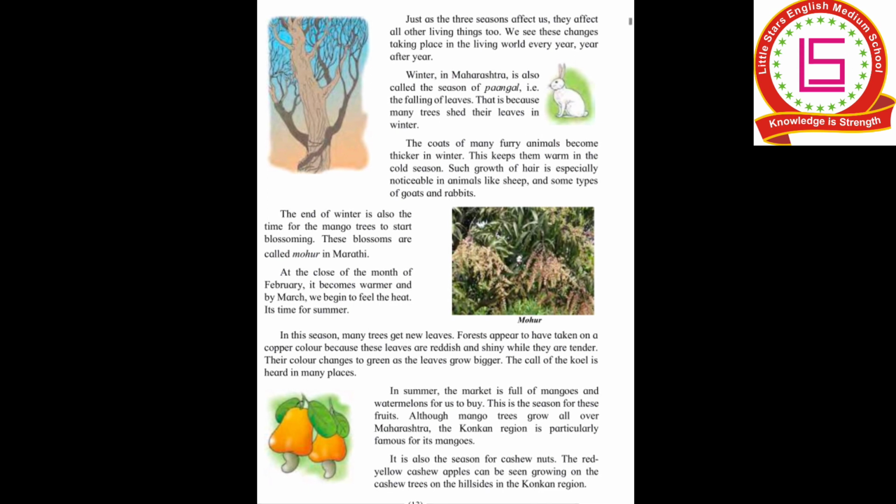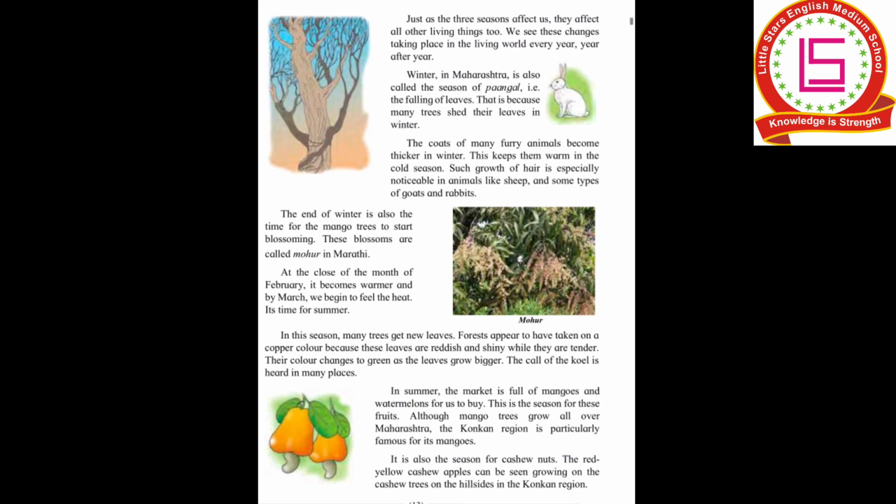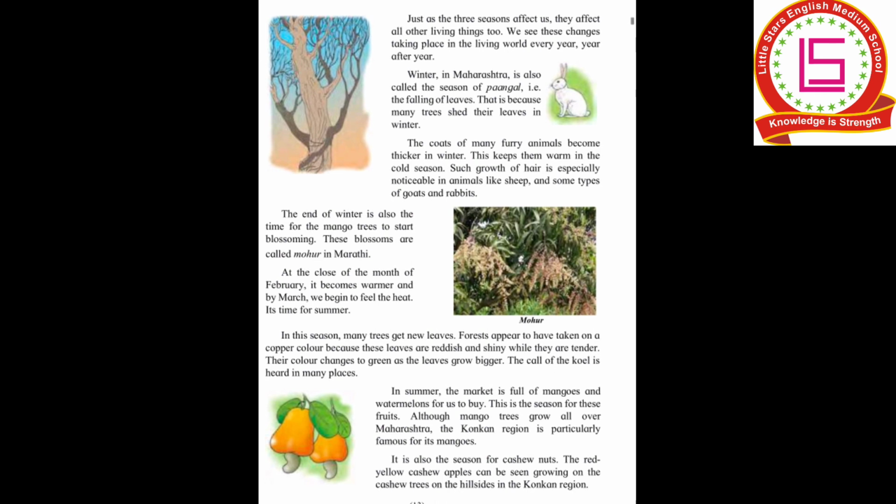In this season, many trees get new leaves. Forests appear to have taken on a copper color because these leaves are reddish and shiny while they are tender. Their color changes to green as the leaf grows bigger. The call of the koel is heard in many places.